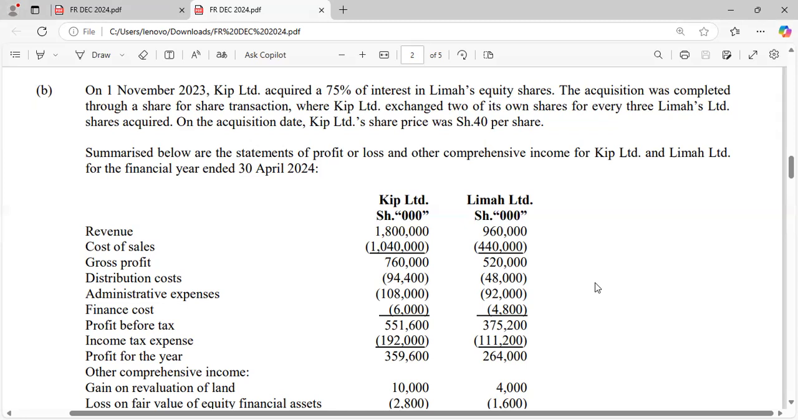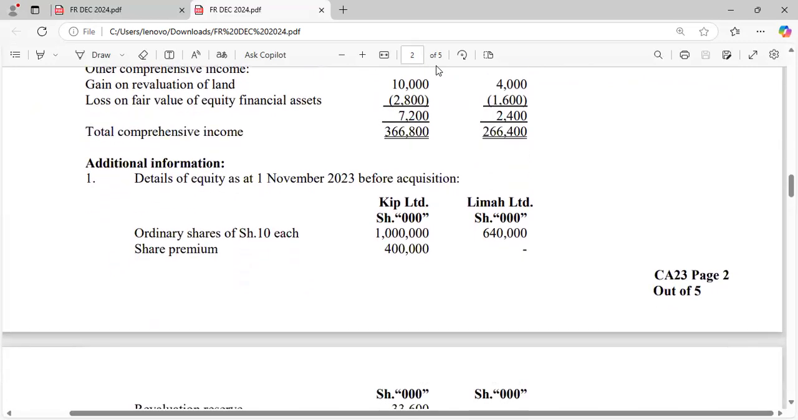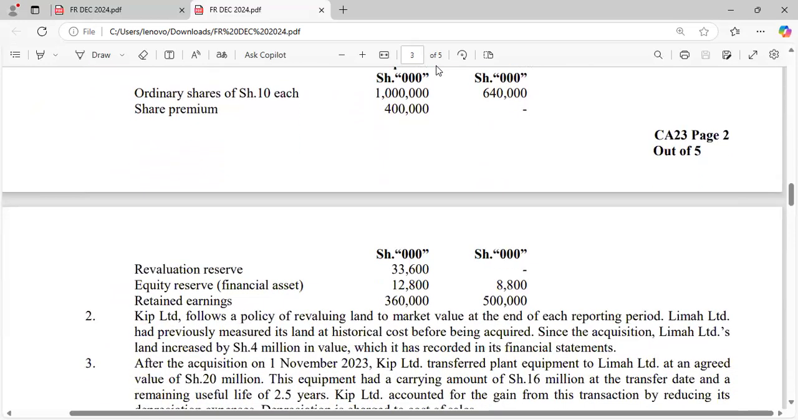Summarized below are the statements of profit or loss and other comprehensive income for KEEP Limited and RIMA Limited for the financial year ended 30th April 2024. So you are given a statement of profit or loss. Then we have our details of equity as at 1st November 2023, before acquisition. We have ordinary shares, share premium, revaluation reserve, equity reserve, and retained earnings.